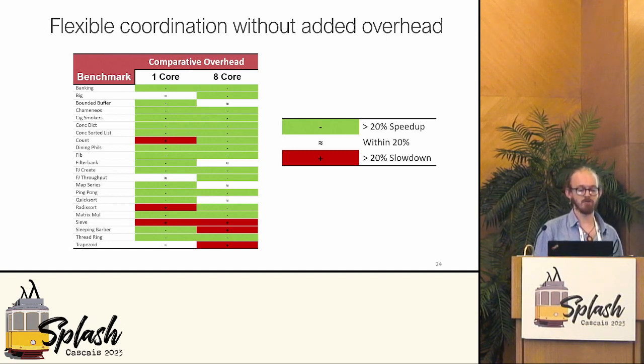And so if we don't have an overhead there, we think it's fair to say there's no overhead introduced. So in this graph here, there's the benchmarks in the leftmost column, and then green means there's more than a 20% speed up from when we build it in BOC. The squiggles is we're roughly the same, and the red plus is there's a bit of a slowdown in BOC. And as you can see, tons of green. So we think it's fair to say the flexible coordination came without an added overhead.